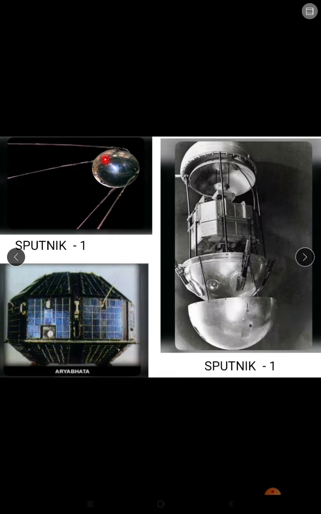You can see this is Sputnik 1. It is spherical in shape, but as it goes into space, it opens up, and from the inside it looks like this. This is also Sputnik 1 from inside. And this is Aryabhata, the first Indian satellite, which was launched in 1975.